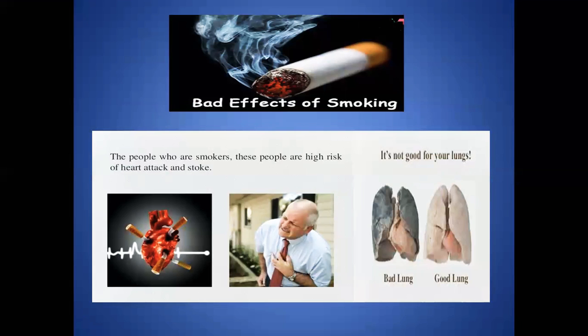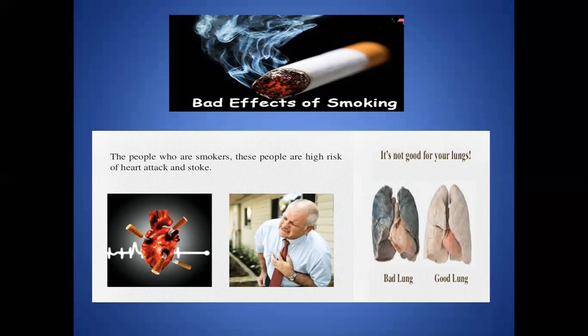Bad effects of smoking. Smoking is harmful due to chemicals in the cigarette and smoke. Tobacco smoke contains over 4,000 different chemicals, out of which at least 50 are carcinogens and many are poisonous. Many people think that lung cancer is the only smoking-related disease and that it is the number one cause of death among smokers.